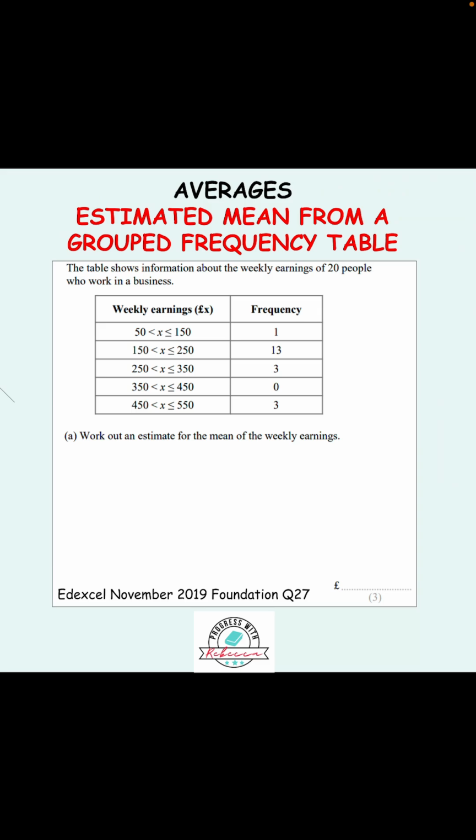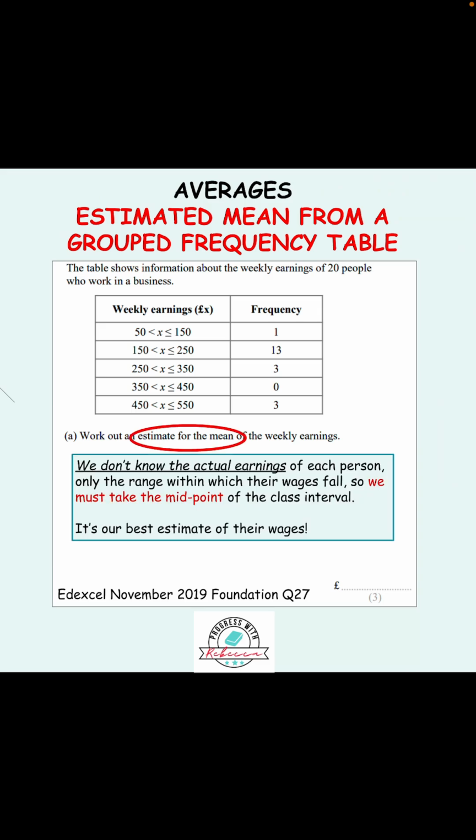This is an example question that was taken from Edexcel 2019. The question is: work out an estimate for the mean. The reason it is an estimate is we don't know the actual earnings of each person. We only know the range within which their wages fall. So we've got to take the midpoint of the class interval, because that's our best estimate of their wages.